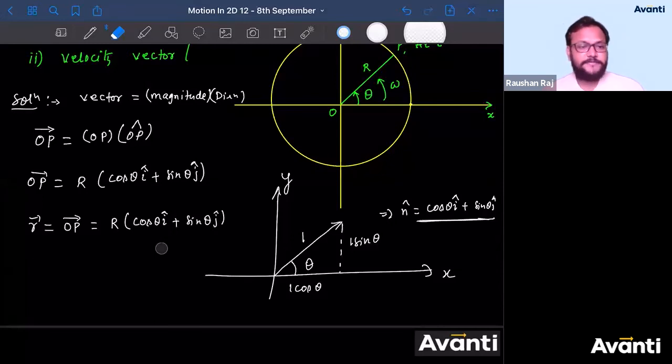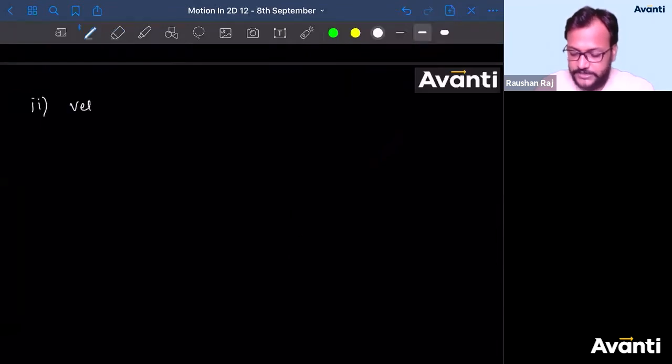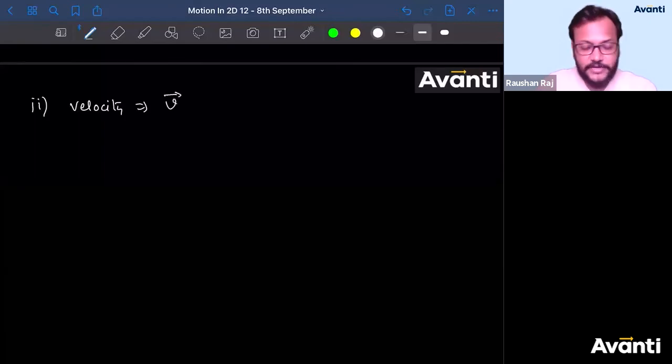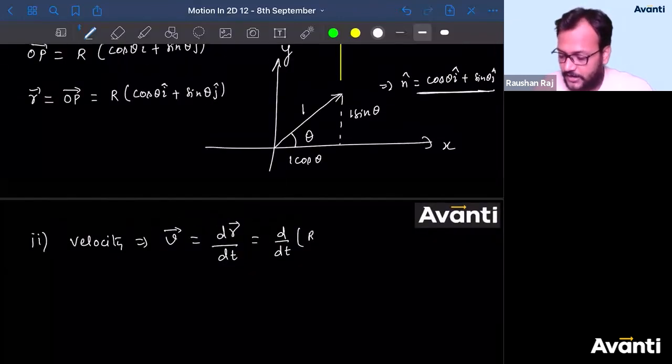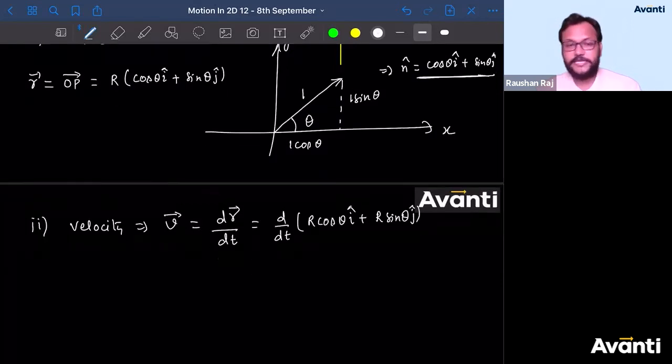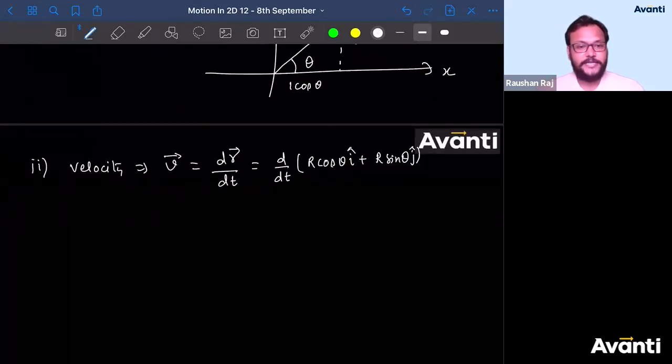All right. Now let us find out what is the velocity vector. So tell me guys, what is velocity? Second question. Velocity is nothing but represented by v vector. And what is v vector? It is dr by dt, rate of change of position. So d by dt of position. Position is what? R cos theta i cap plus R sin theta j cap.